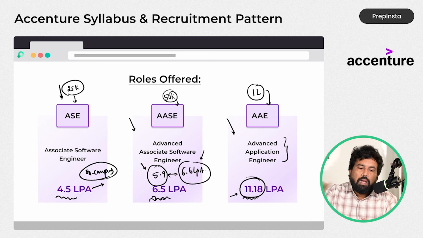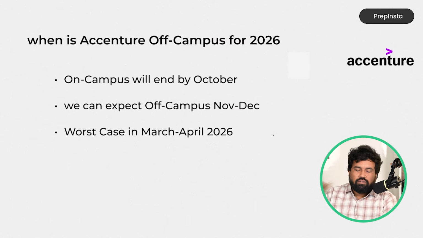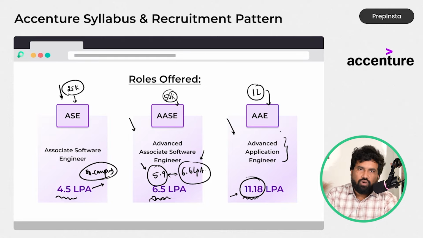Again, I'm telling you, it might be slightly changed for off campus. When off campus is about to come, I will talk about it, and once it is out, I will talk about the roles and everything later.